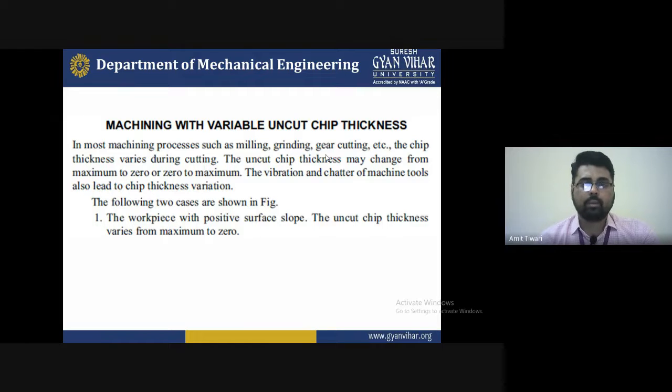At times, vibration or chatter of machine tools leads to chip thickness variation. So vibration is also responsible for increasing or decreasing the thickness of the chip. When you are machining, if the foundation is not strong, too much vibration is created, and some disturbance may occur on the tool surface.